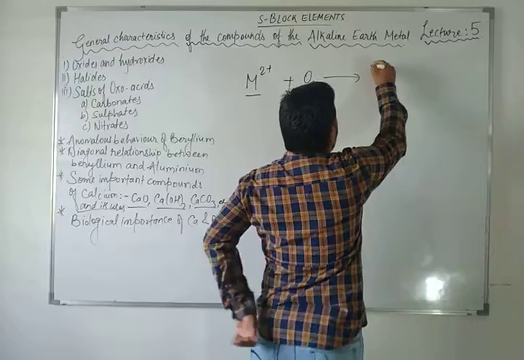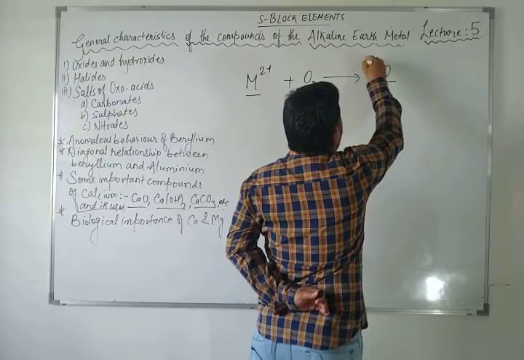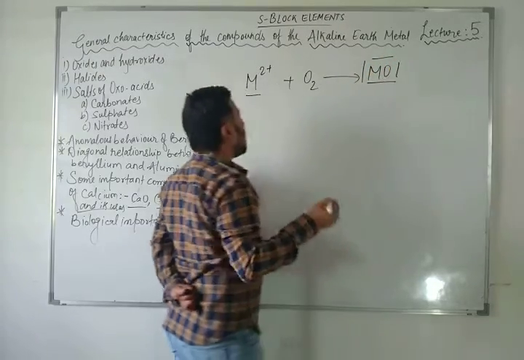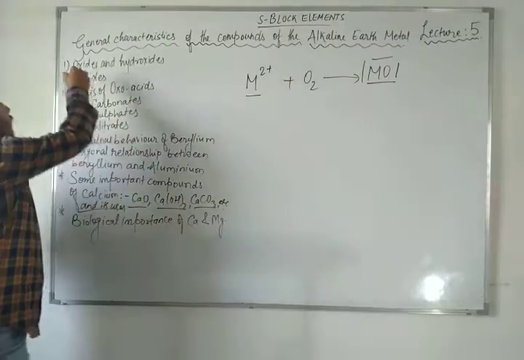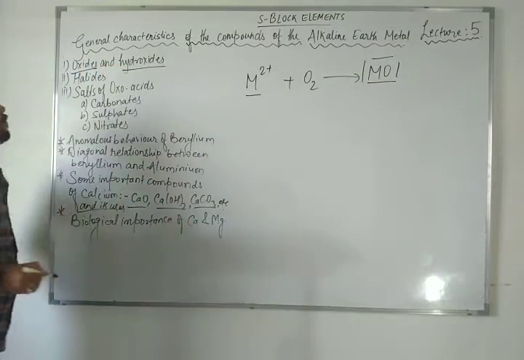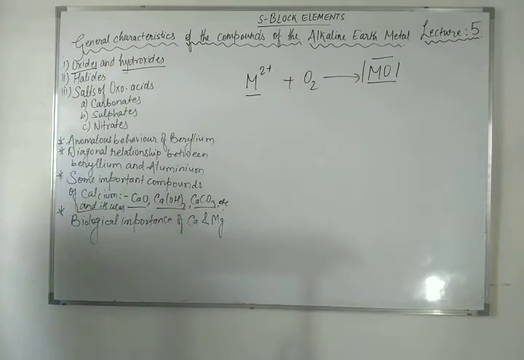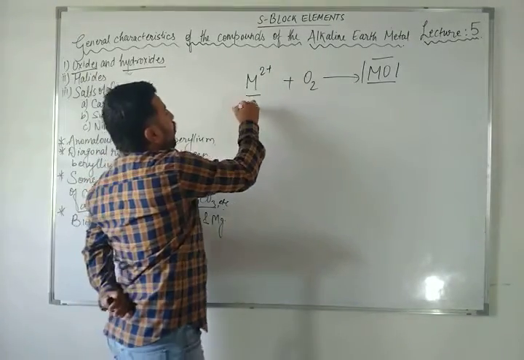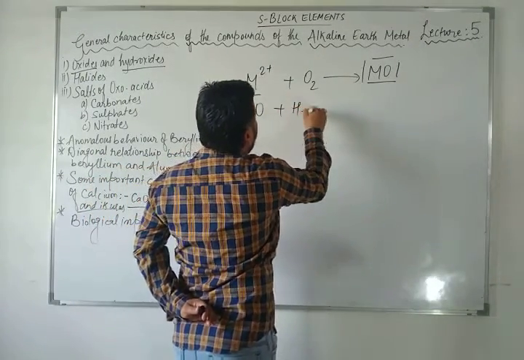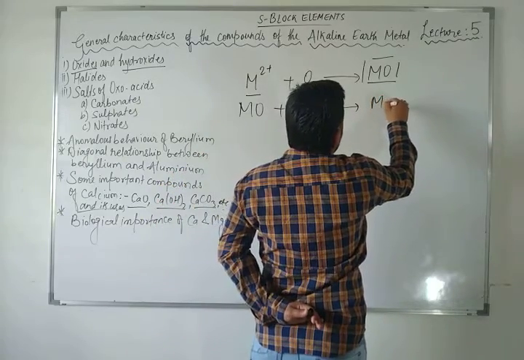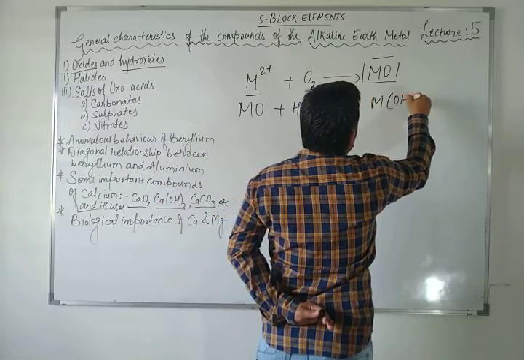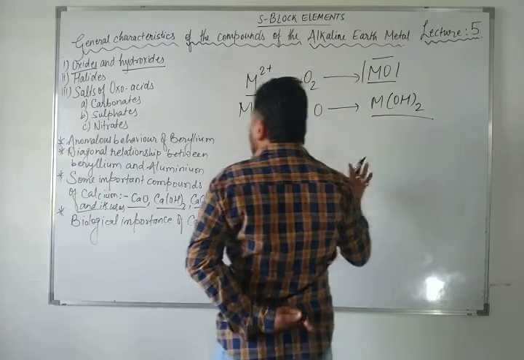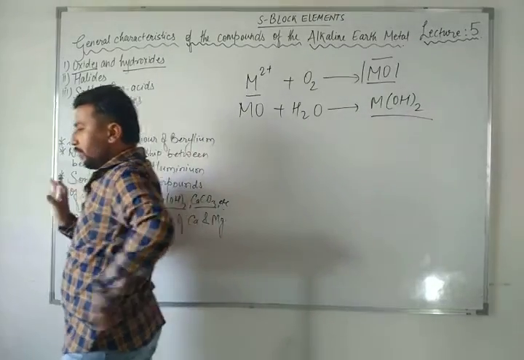Here both the compounds will have +2 and -2, right? As you have understood. Now after the oxide there is one more compound called hydroxide. Hydroxide means reaction with water, right? So as we talk about the hydroxides, you know very well, MO plus H2O, metallic oxide plus water, gives metallic hydroxide, M(OH)2. These are the general reactions of the group number 2 elements.